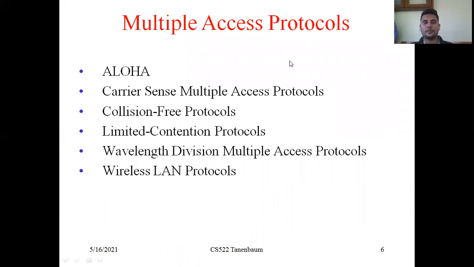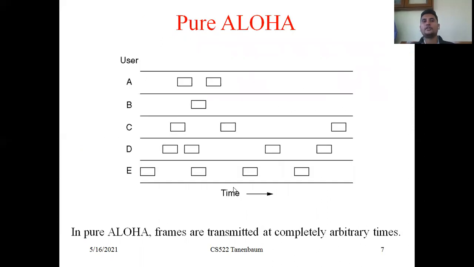The multiple access protocols are these six: Aloha, CSMA (carrier sense multiple access), collision-free protocols, limited contention protocols, wavelength division multiple access, and wireless LAN protocols. First we covered pure Aloha in this video.